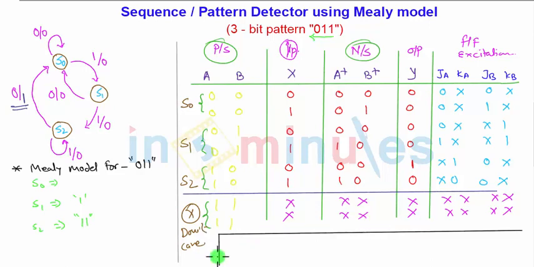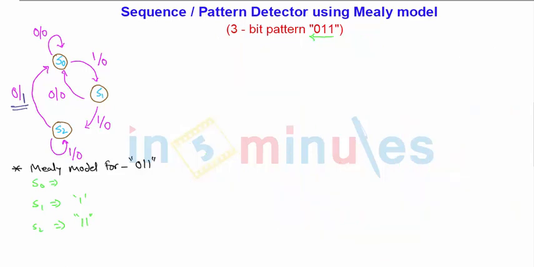So the exact equations, after solving the K map, are: JA equals X into A, while KA equals X bar, JB equals X B bar, and KB equals VCC, or logic 1. And finally the output Y is equal to X bar into B. With the help of these equations we have to make the Mealy model. So let us make the Mealy model here.